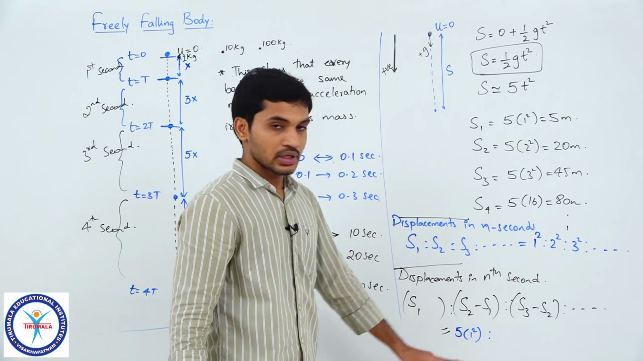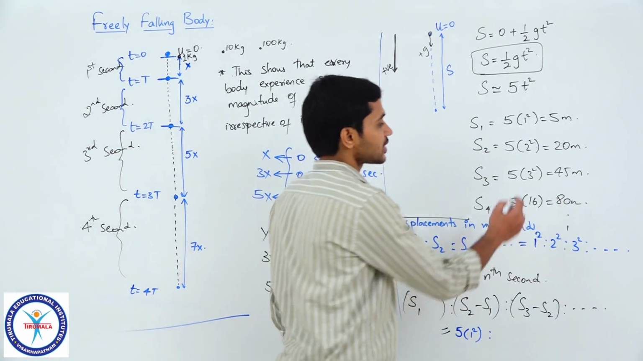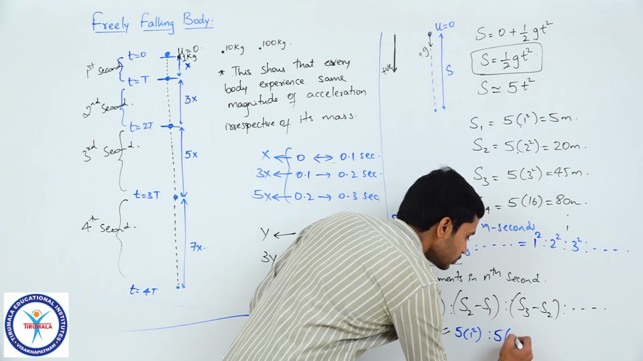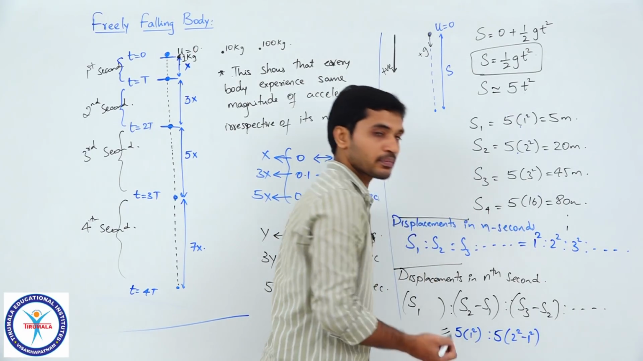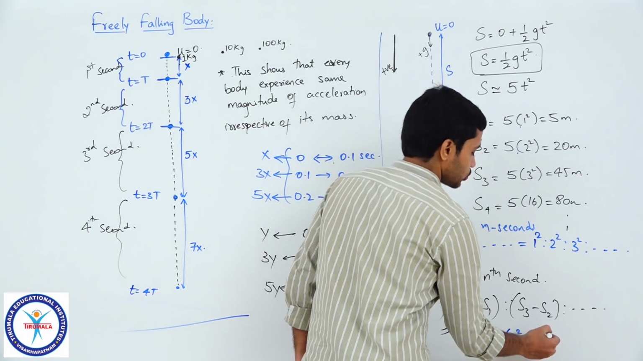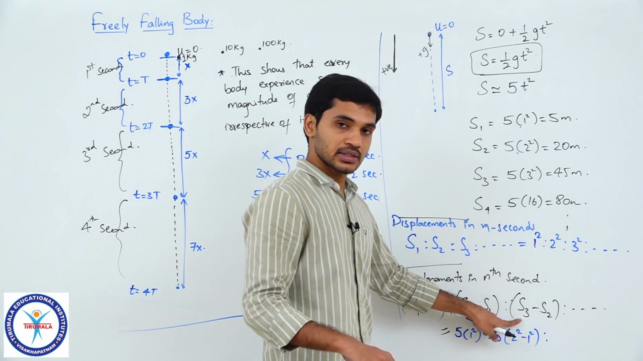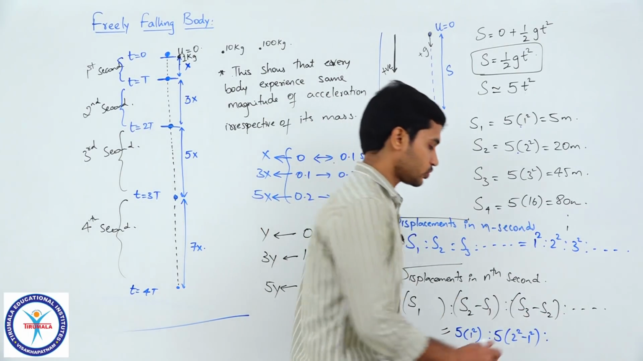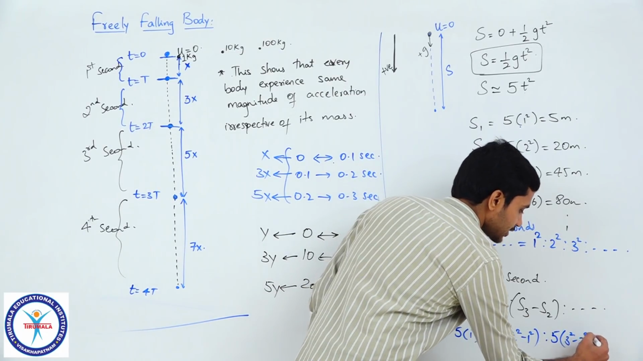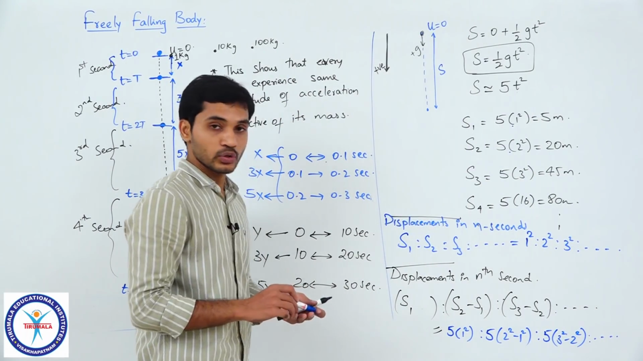Clear? Second one, displacement in 2 seconds minus displacement in 1 second. Remember that this is 5 into 2 square, this is 5 into 1 square, which means what I will get here is 5 into 2 square minus 1 square, right? That is displacement in the second second. What is displacement in the third second? Displacement in 3 minus displacement in 2. So which means 5 into 3 square minus 2 square, and so on. That's it students, that is the ratio, that is what we are looking for.